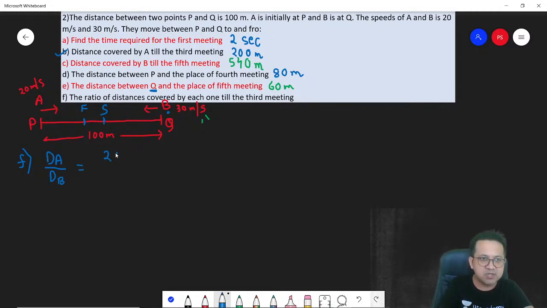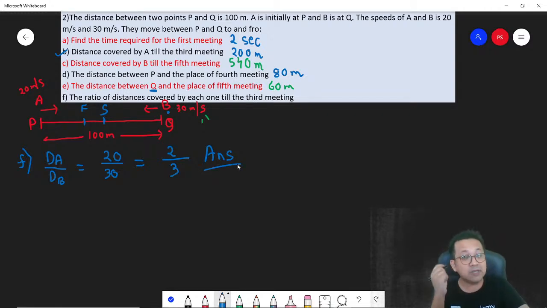The ratio of their speeds is 20 by 30. Doesn't matter whether it is the first meeting, the 100th meeting or the infinite meeting, the ratio of distances will always be equal to the ratio of speeds, which is 2 by 3.